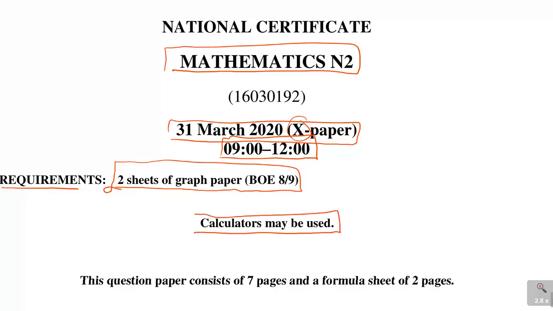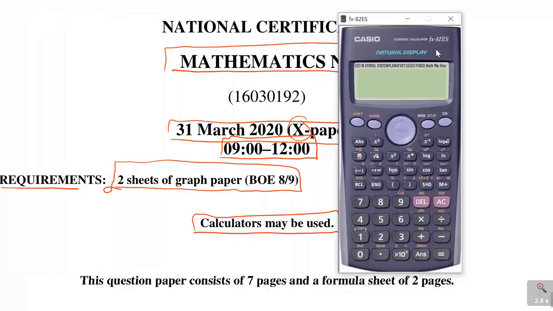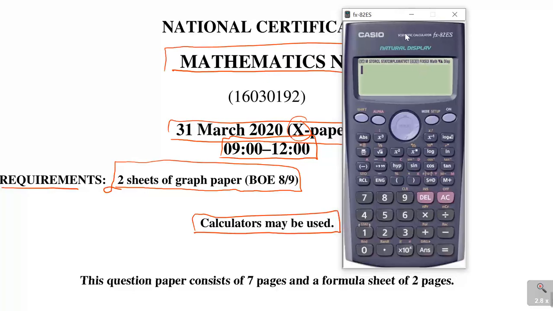Then it says calculators may be used. Now let me show you the calculator that I'm using. I'm using a Casio. This is the 82AS, so that's the one I'm using, but I would encourage you to use the FX82ZA Plus because it allows you to do more functions such as plotting 2 graphs at the same time. But this is a perfect one. If you have this or something similar, this is perfect.